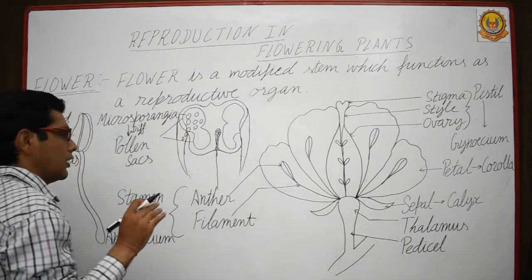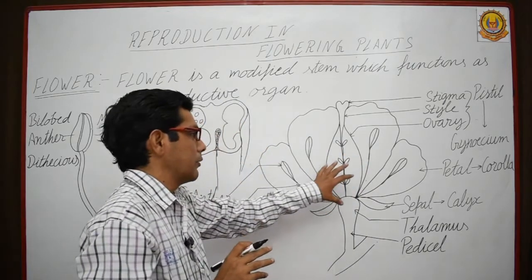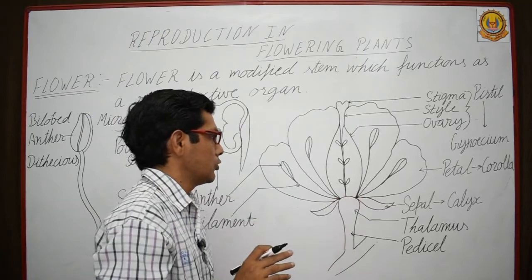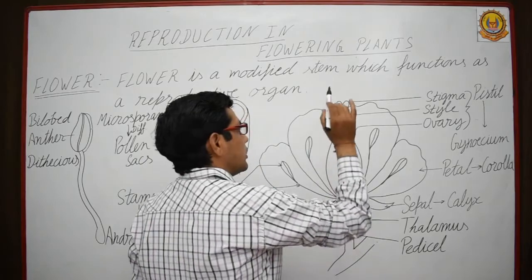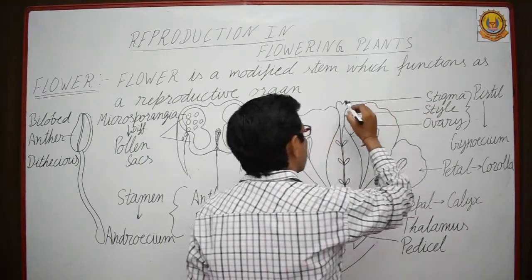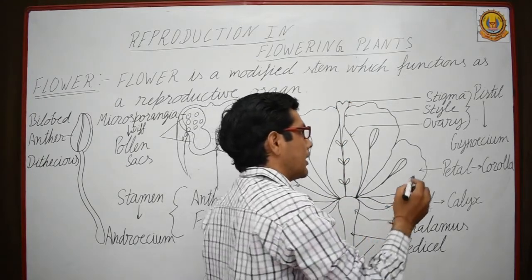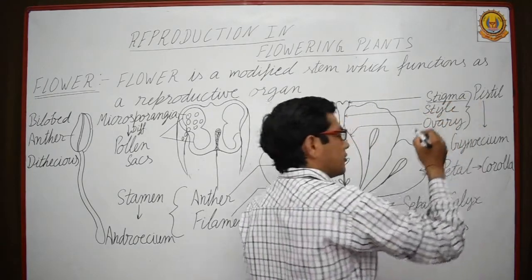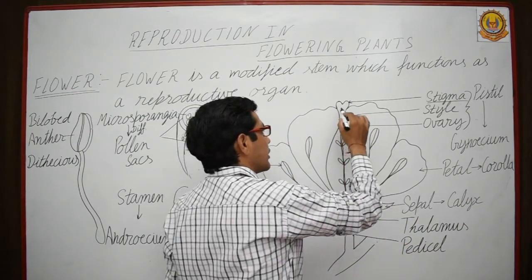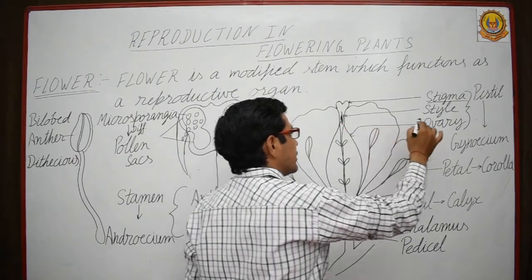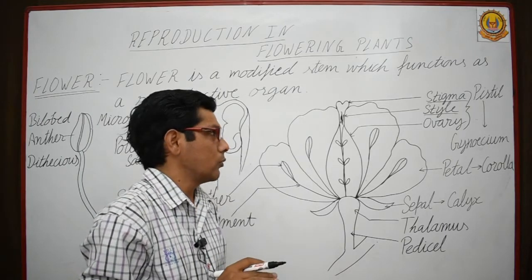Now let's discuss the detailed structure of a typical flower. Here I have drawn a typical flower, not of any particular species. So let's start with the female part. This heart shaped part is generally known as stigma. We call it stigma. The neck part is known as style. I will also discuss the functions of all these parts.